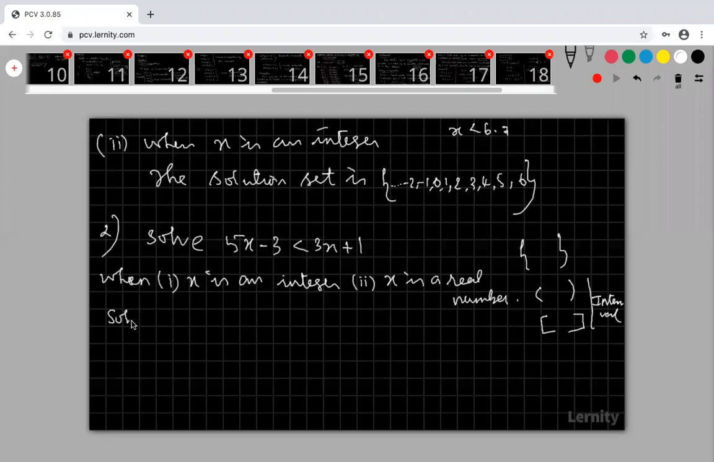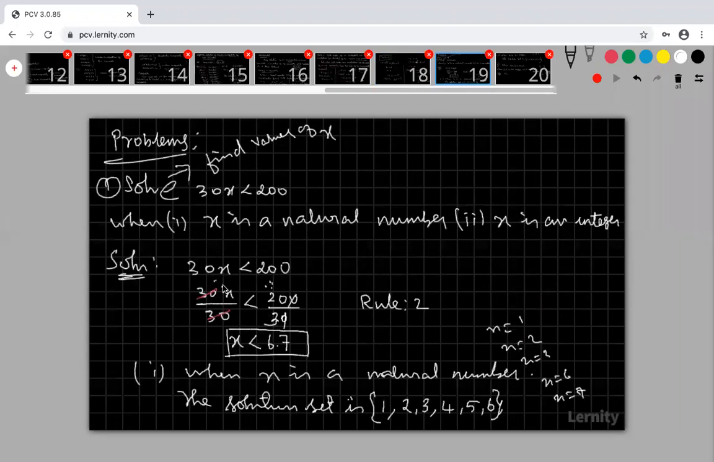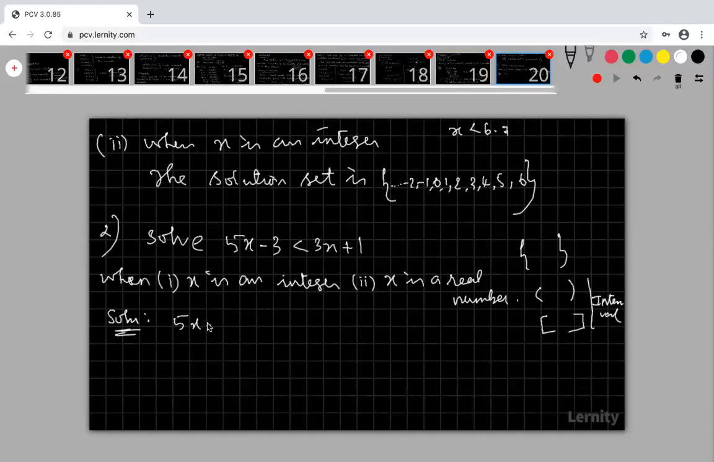So now come to that. First of all, write it in a simple manner. Look at that. Here I'm writing this inequality: x less than 6.7. Like that, write this inequality in a simple manner. So less than 3x plus 1. Here also x is there. Here also x is there.